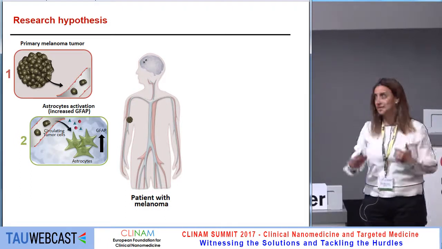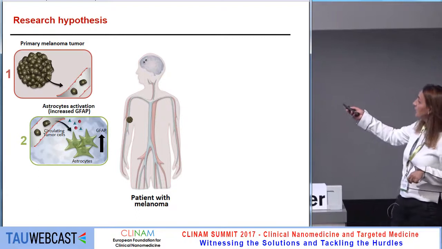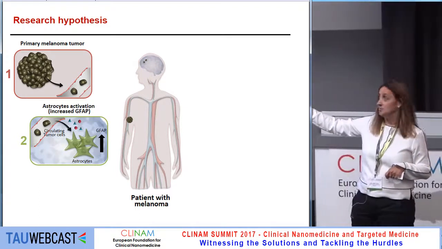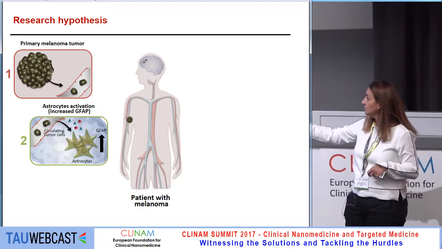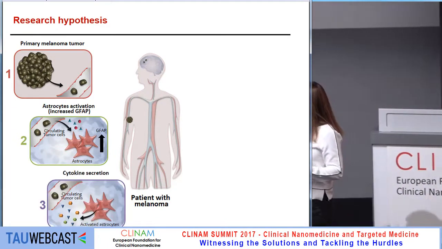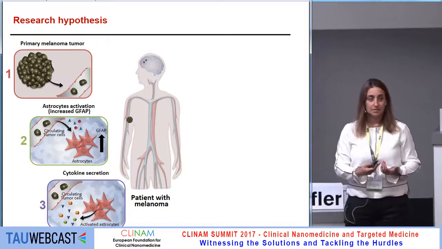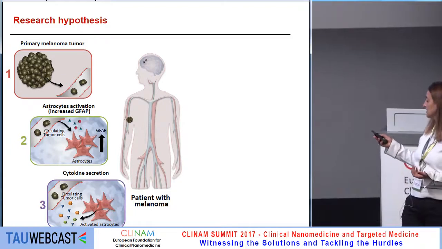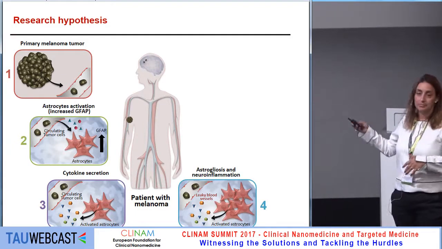They start getting those signals, and for example, the astrocytes become activated, and we can see it by GFAP activation. Then they start responding by secreting signals to the endothelial cells, to the blood vessel, to become hyperpermeable.